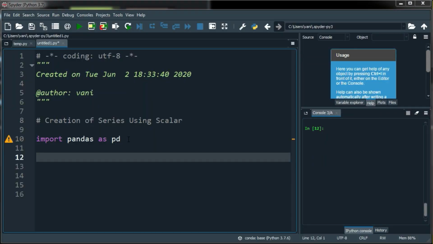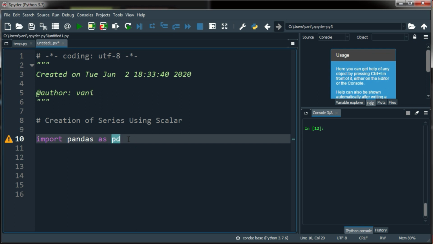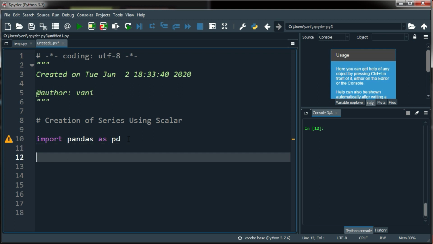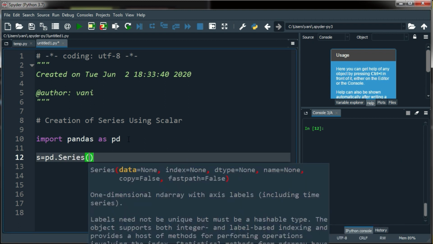Let's see how to create a series using a scalar value or single value. My first step is import pandas as pd. Next I am creating one variable to store my series, pd.Series of, here my data is a scalar value, that is a single value.